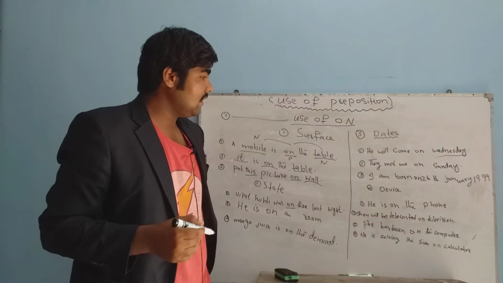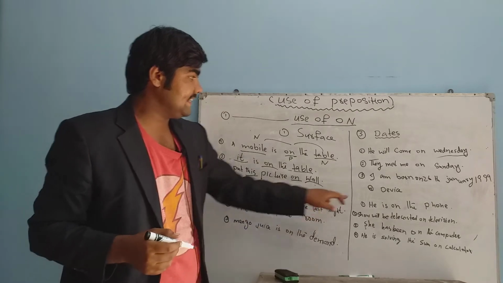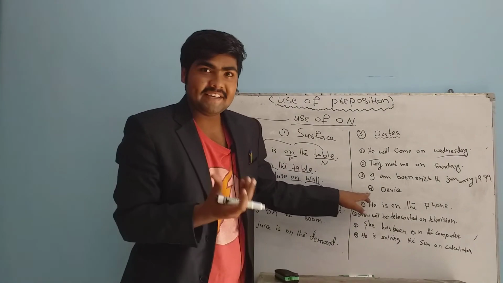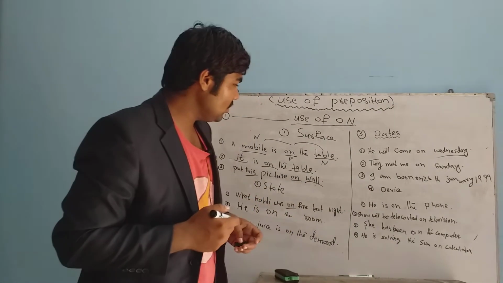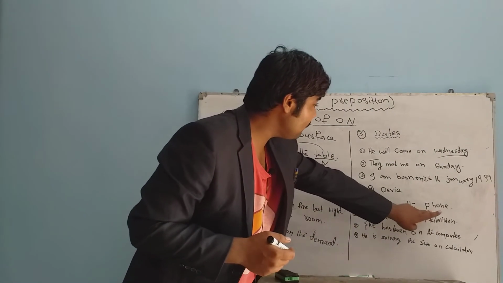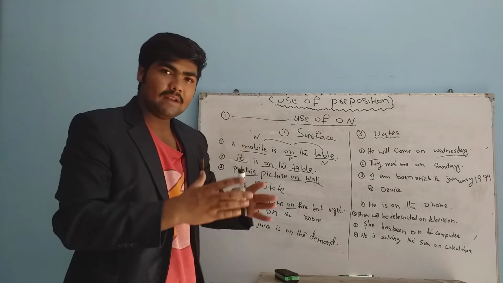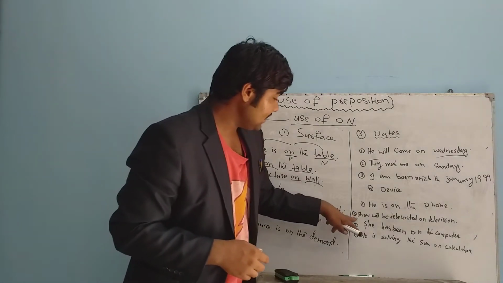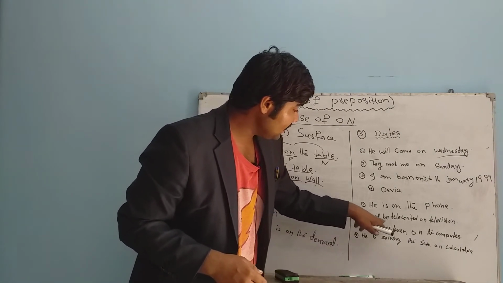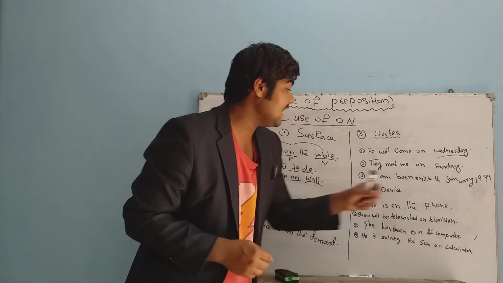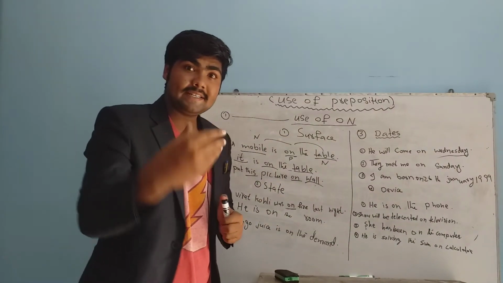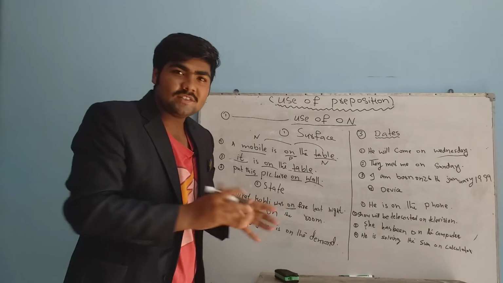Another use of "on" is with devices. We can use "on" with devices. Look at this: he is on the phone. He is on the phone. A phone is a device. We can use "on" with a device. Another example: the show will be telecast on television. Television is also a device. That's why we have to use "on" there.